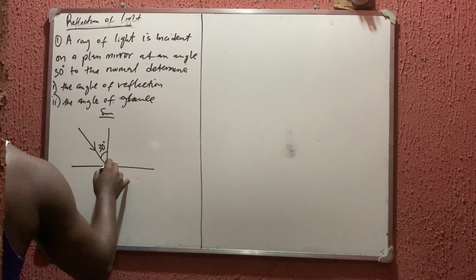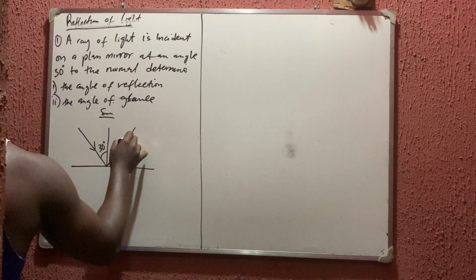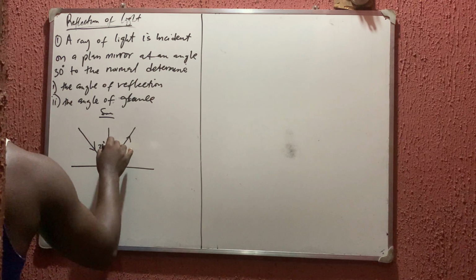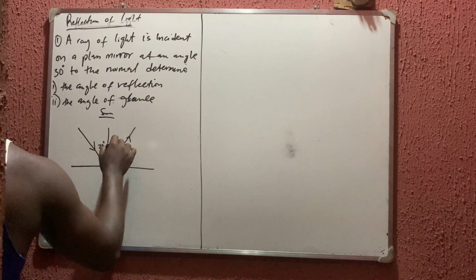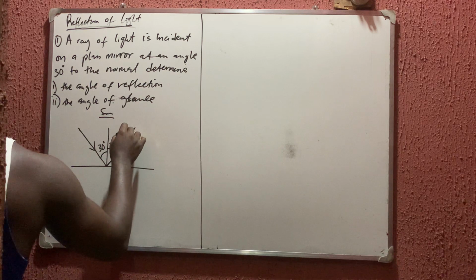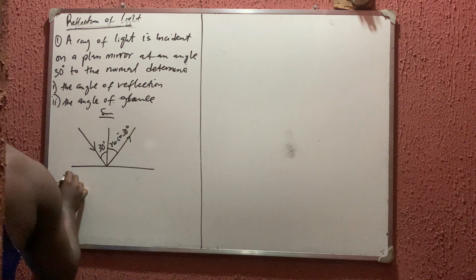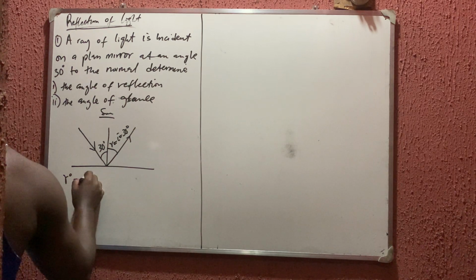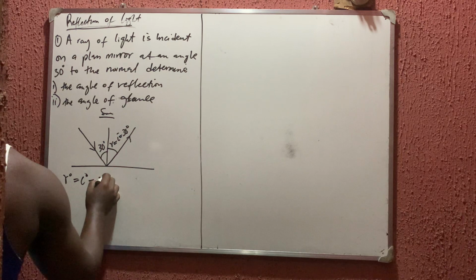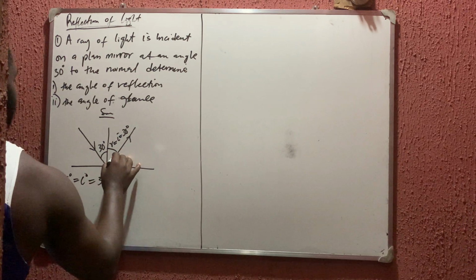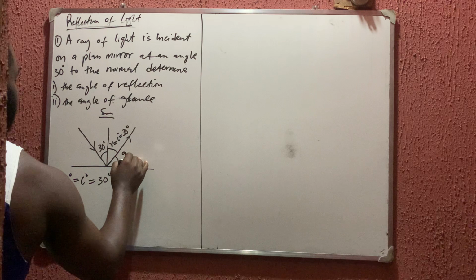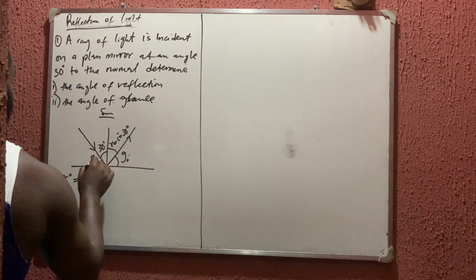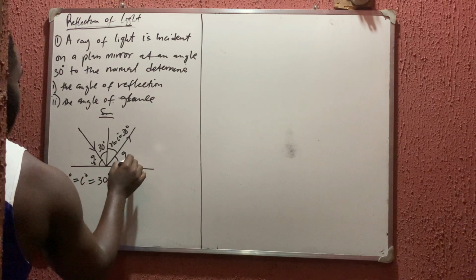This is the reflected ray, and since it's a plane mirror, the reflected angle must be equal to the incident angle, which is 30 degrees. Now for the glance, this is the glance of incidence and the glance of reflection. This one coming in is the incidence, and this is the reflection.